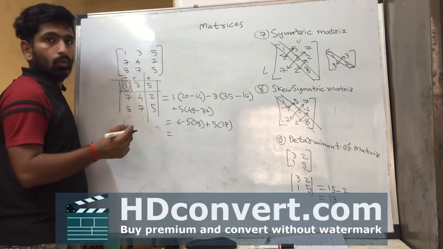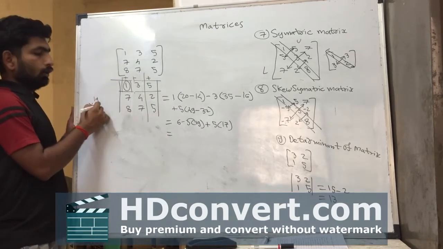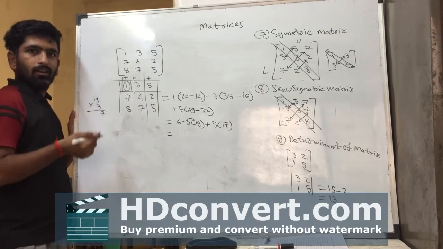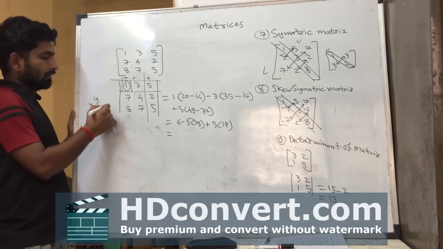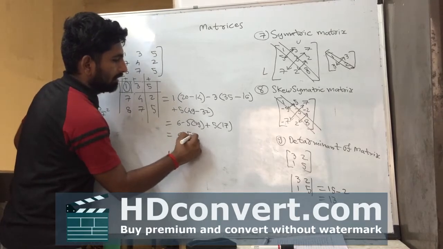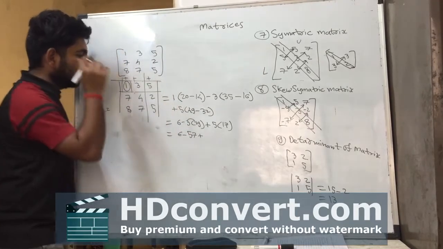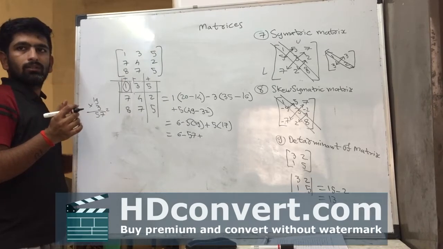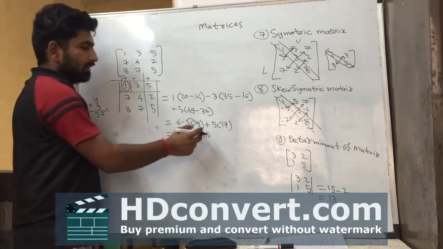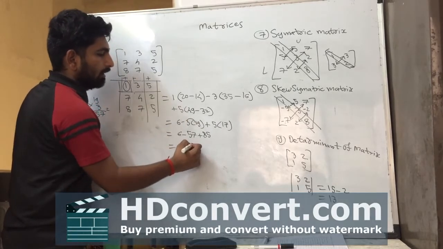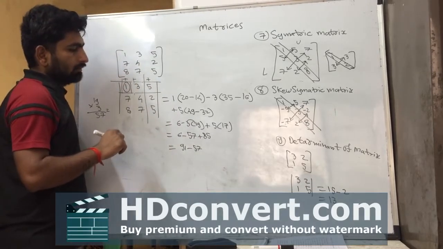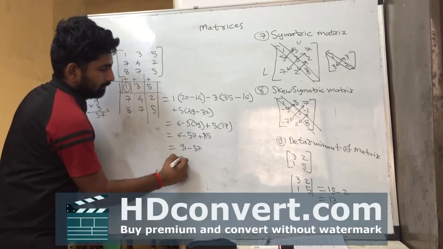3 into 19, how much it is? 19 into 3. If you don't remember the table, you can multiply it and you can get the answer. 57, again 17 into 5, 85, 85 plus 6, 91, 91 minus 57, it is 34.